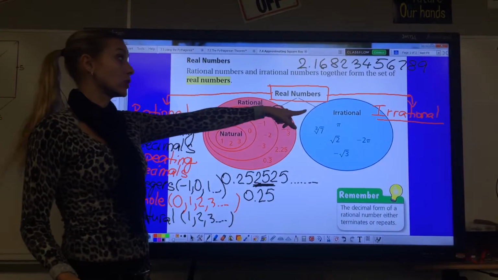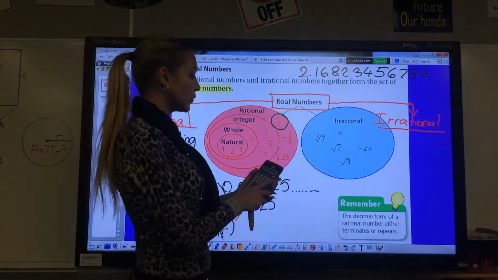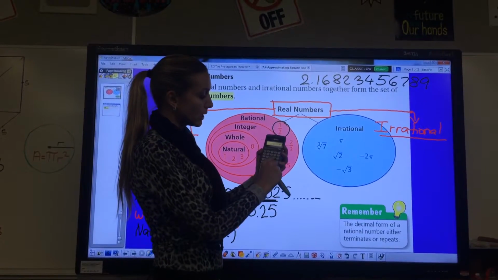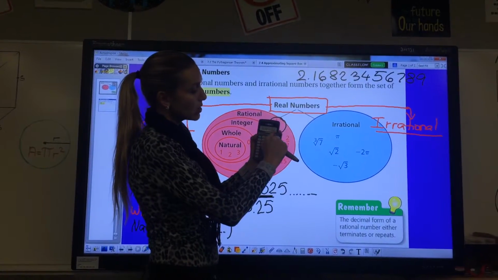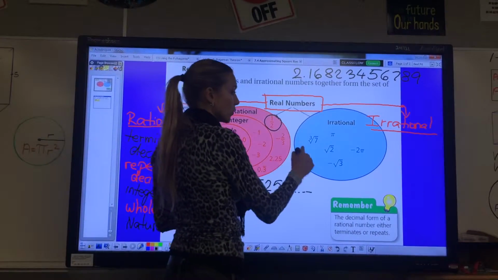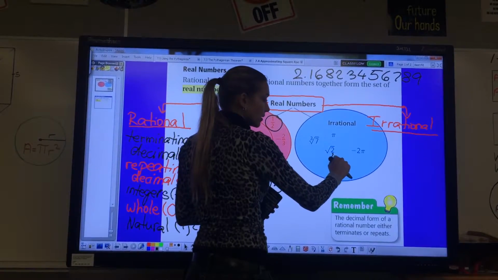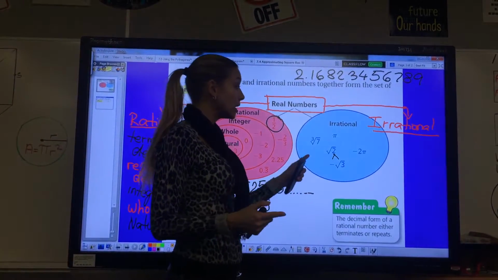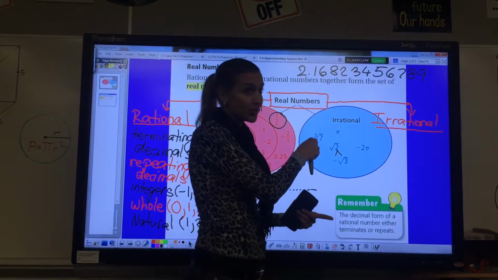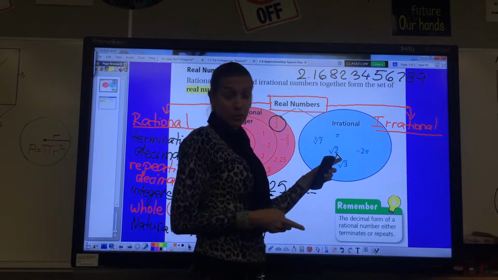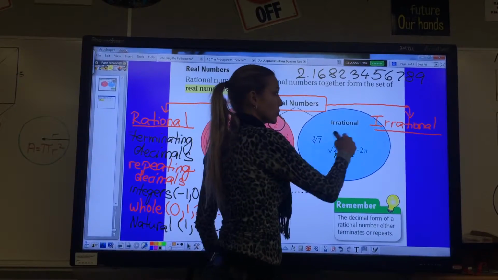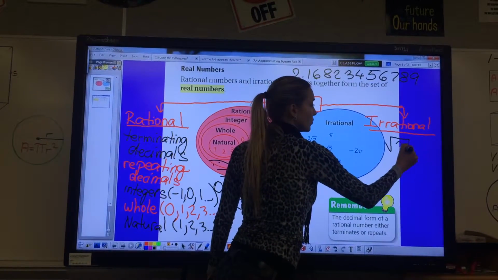Now let's look at my irrational numbers. If you put into a calculator, for instance, the square root of 2, that number goes on and on and on, and it's always a different number. If you also look at the square root of 2, nothing times itself will give me 2, right? Square root means a number that is multiplied by itself to give me 2. There's no number multiplied by itself that will give me 2. There's no perfect square that will give me the square root of 2. So irrational is, for instance, the square root of 2.